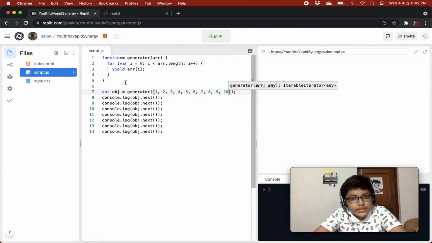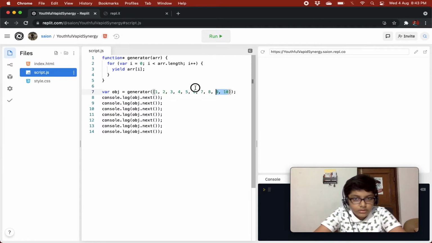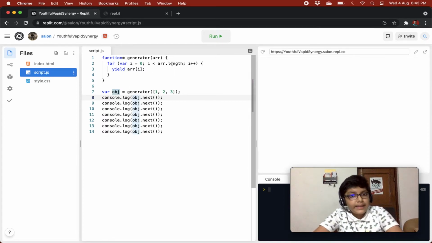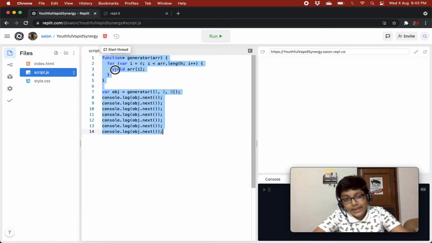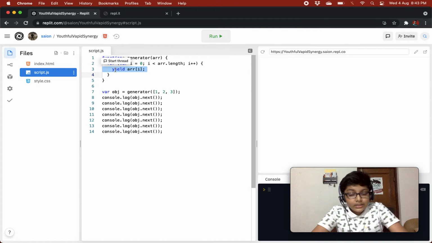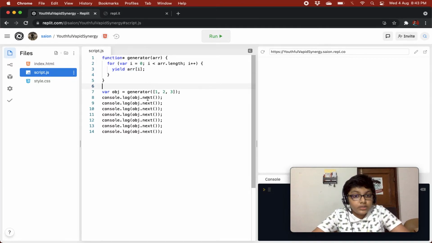Let's keep it short, till 3. The first time it goes in there, it does for variable i equals 0, i less than array.length, i plus plus, and yields out array[i]. Array[0] is 1, so it will show 1.